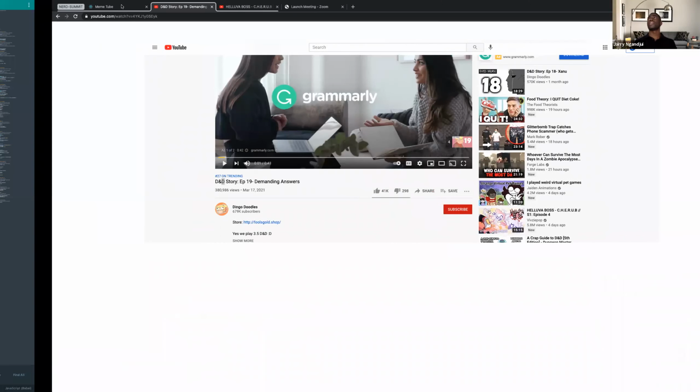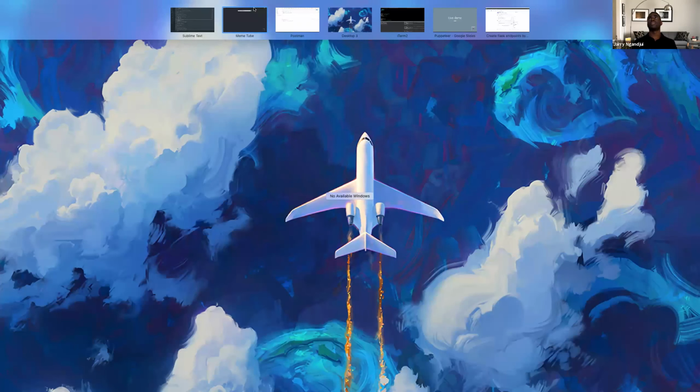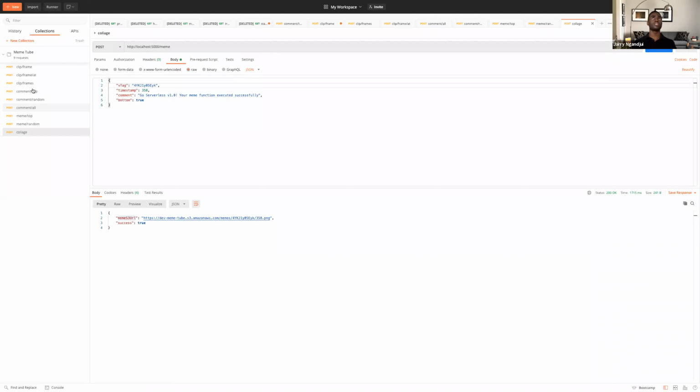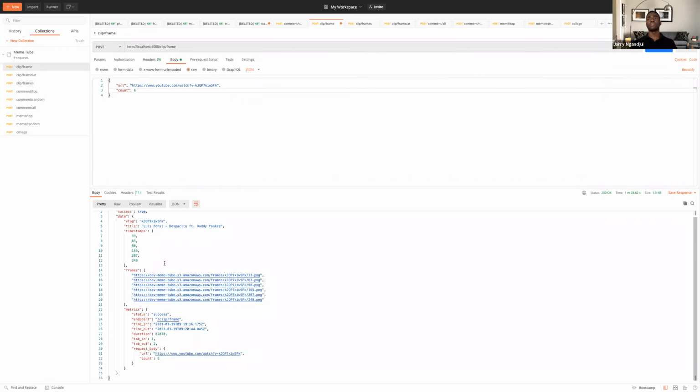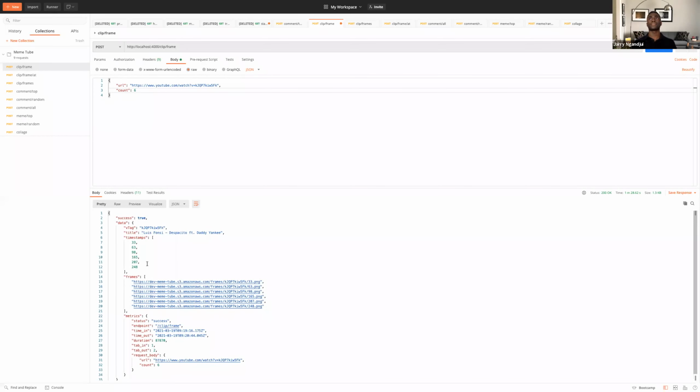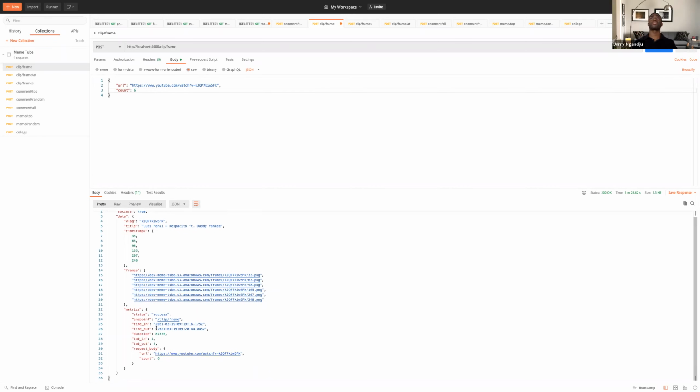Okay. So the UI does take a little more time. So what we'll do as well is we'll focus more on, so I hard-coded some of these endpoints in Postman, and what Postman is, it just helps you send requests. So we'll just use this to test out our endpoints and see if our responses match what we're expecting. As you can see, we're getting the title, timestamps, frames, and some stats about how the request performed. But we're not getting the content creator. So we're going to walk through and do that right now.